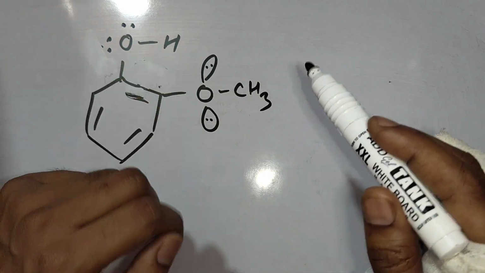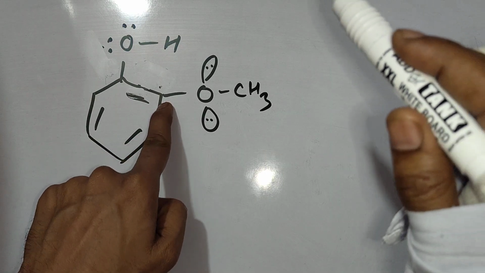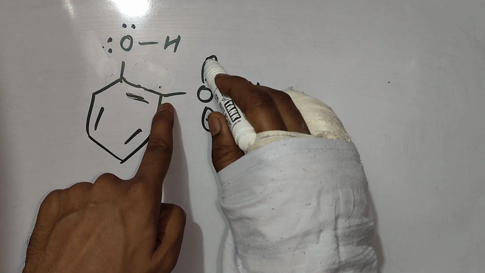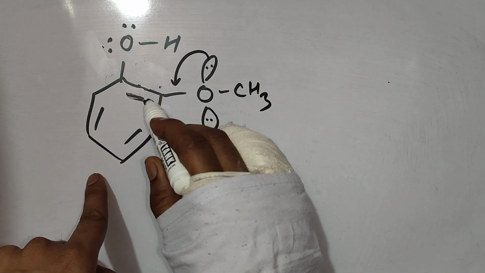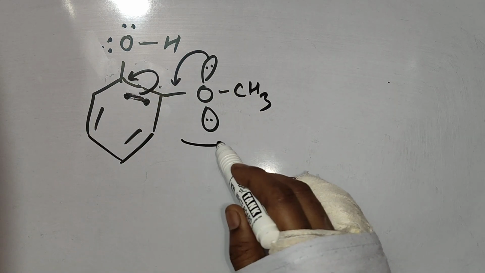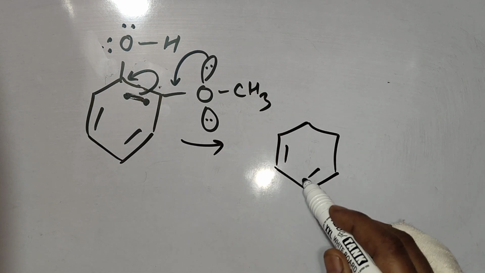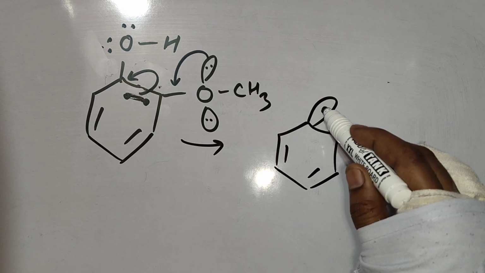First be careful with the position. It is on the ortho position. So how will it show resonance? Like this. First movement, due to which the lone pair will come here.